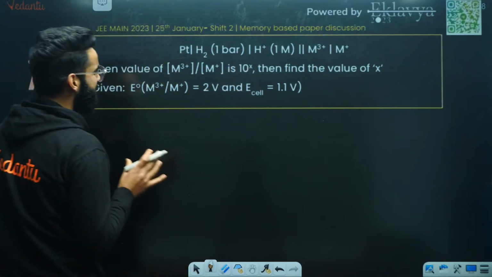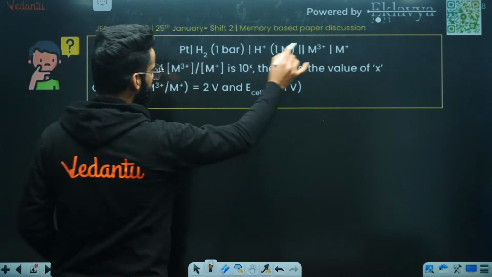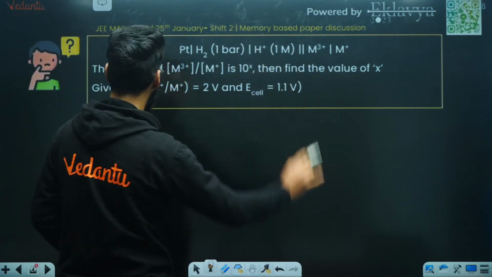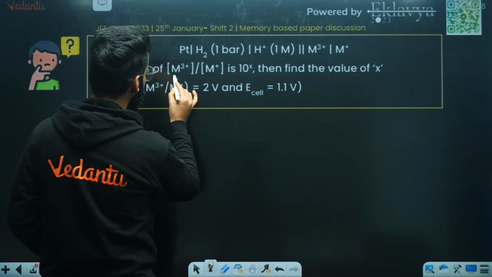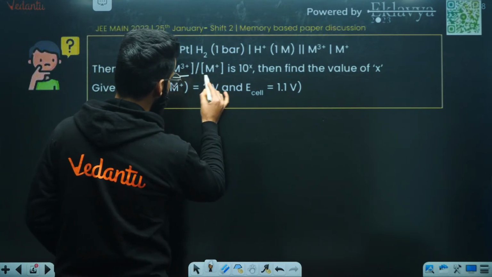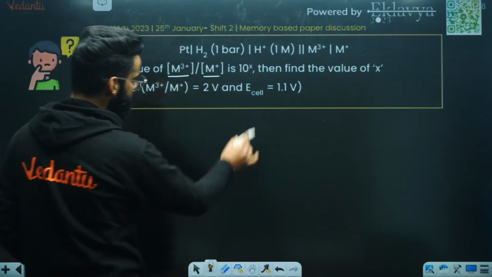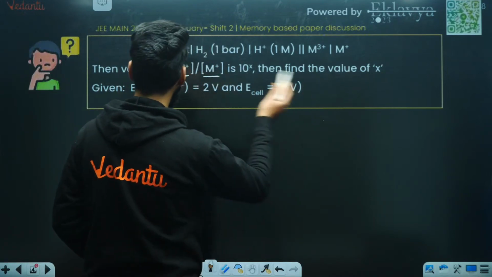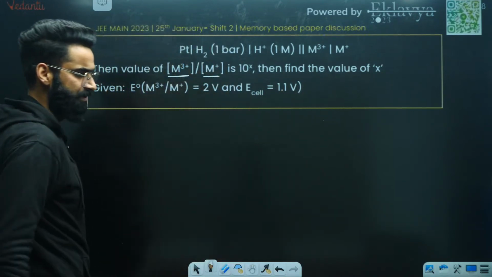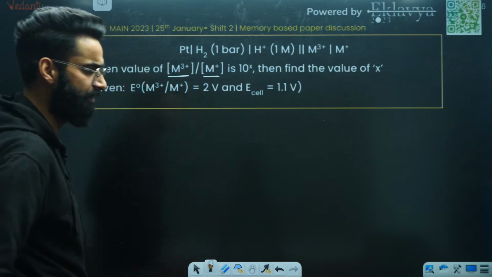So first of all, you are given a cell, right? It's one complete cell in which 2 electrodes have been used. The value of concentration of M tripositive divided by concentration of M positive is 10 raised to x. Find the value of x, and there are a few values which are given to us, correct? Now how do we approach these sort of questions, people?